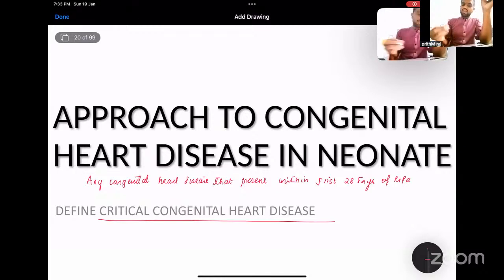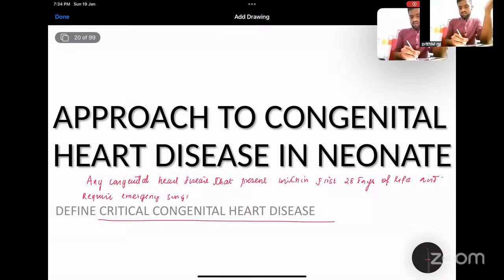Any congenital heart disease that presents within the first 28 days of life and requires emergency surgical or medical intervention for the survival of the baby